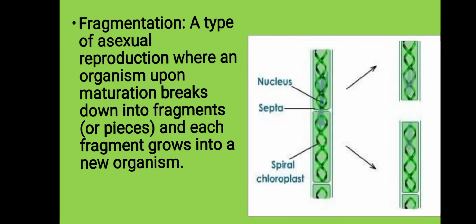So let us understand fragmentation, a type of asexual reproduction where an organism upon maturation breaks down into fragments and each fragment grows into a new organism. So this is a process where an organism upon maturation breaks down into fragments and each fragment grows into new organisms.